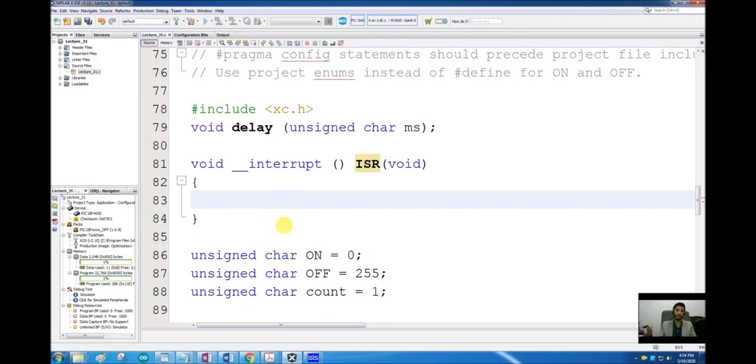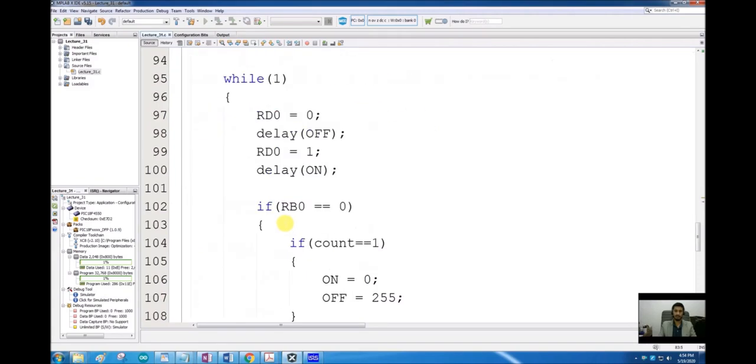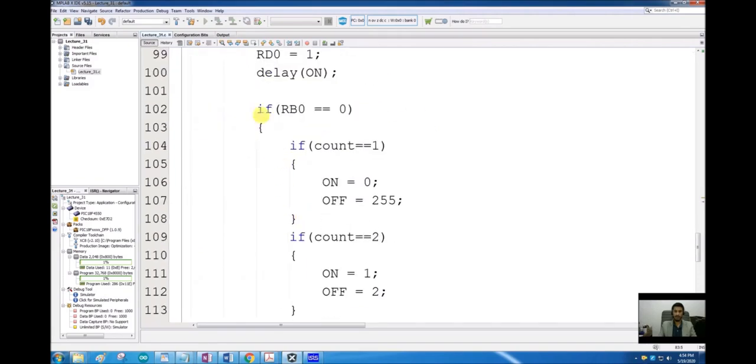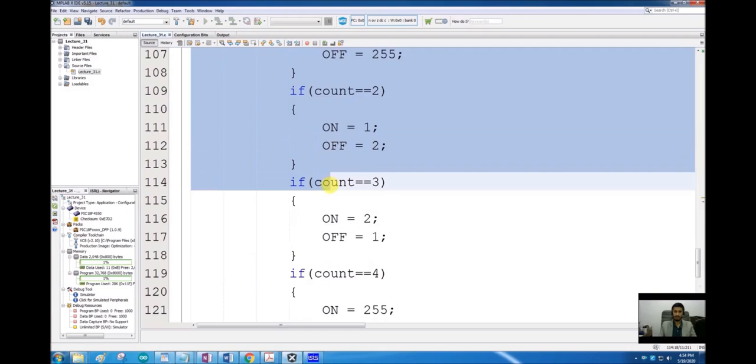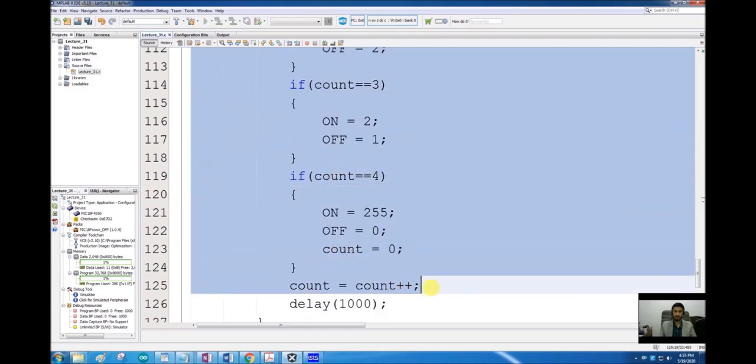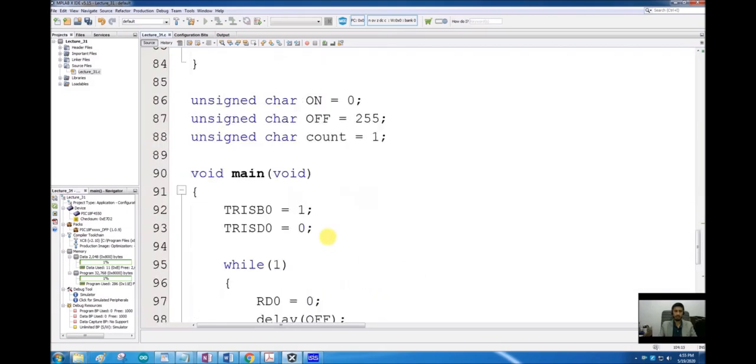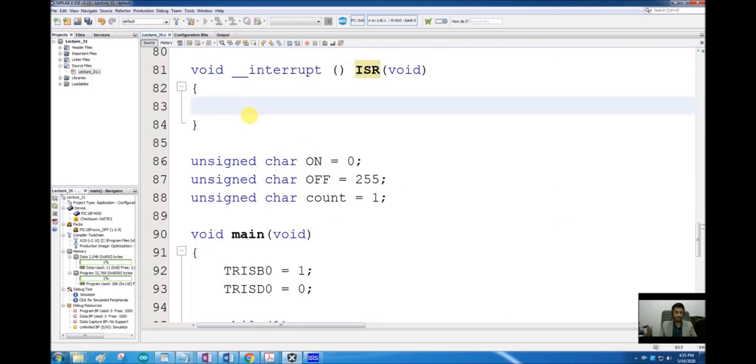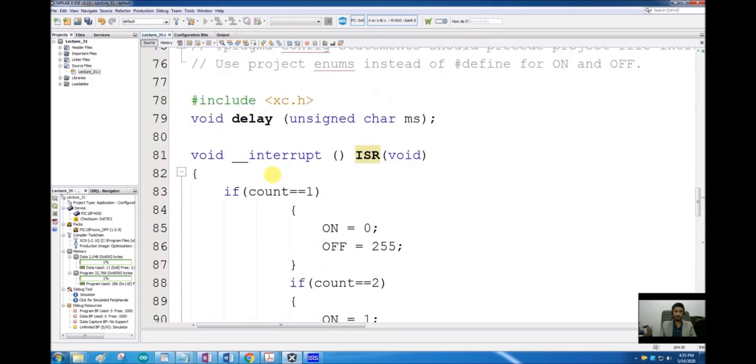So what do we want when the interrupt occurs? We wanted this. I will just cut and paste it here. Let's assume I have enabled the interrupt. We are going to do it now, but let's assume we have enabled the interrupt, and every time I press the button, it will jump to this ISR.